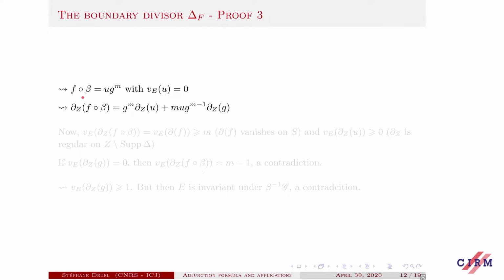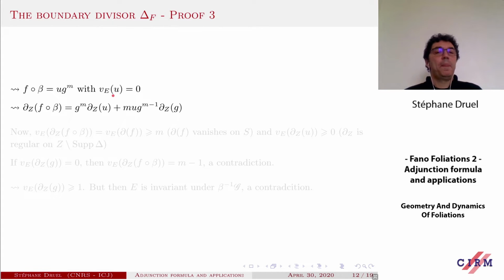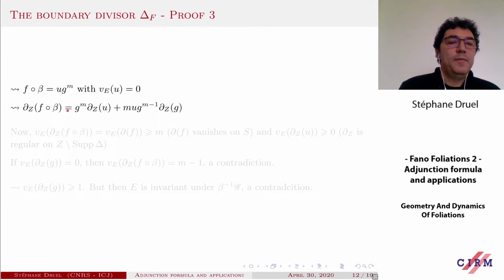And you just translate what we have said. So the pullback of our function f to Z is just a unit times g to the power m. The unit is just because being a unit means exactly that the valuation along E is 0. Now you make a computation. So you compute the delta of this guy here. So this is the formula you perfectly know.